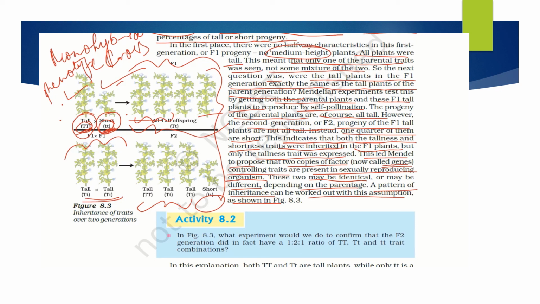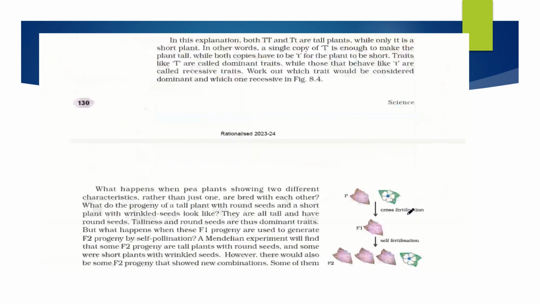Okay, so this is for today's episode. In the next class, we will study this monohybrid cross with the Punnett square in detail, and we will learn what the phenotypic ratio and the genotypic ratio are. Then we will move on to the dihybrid cross.